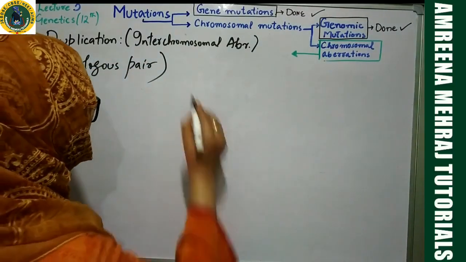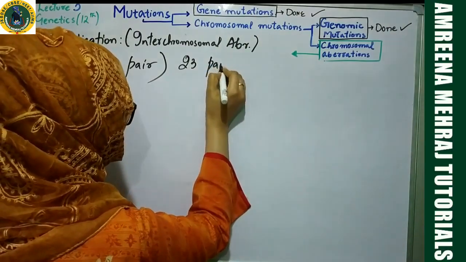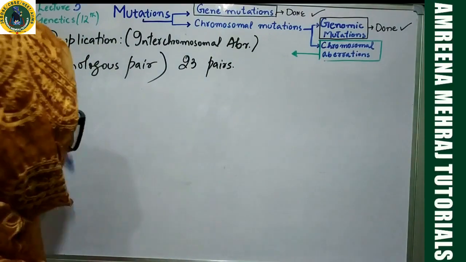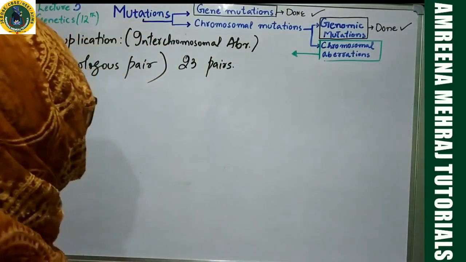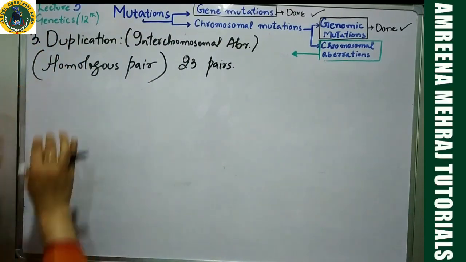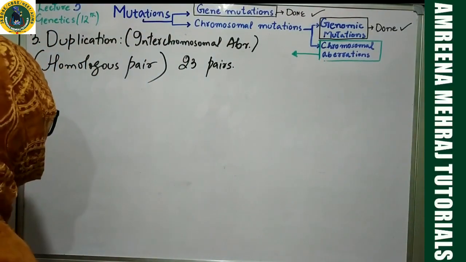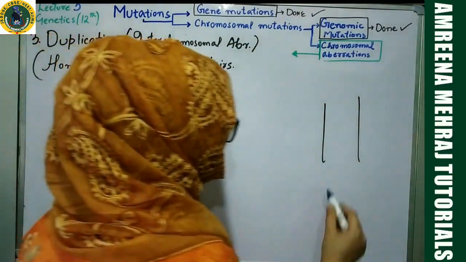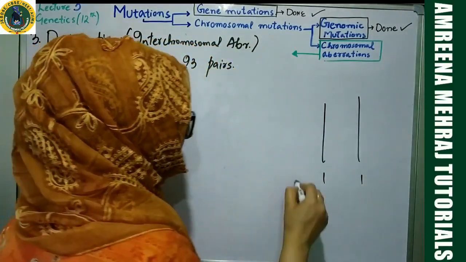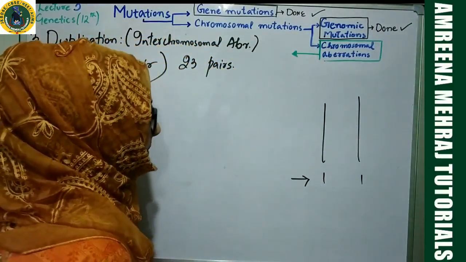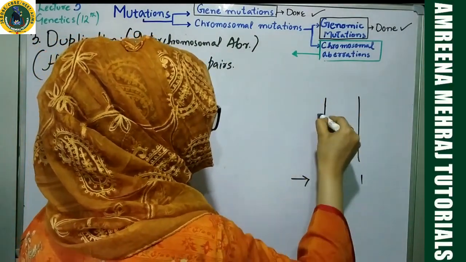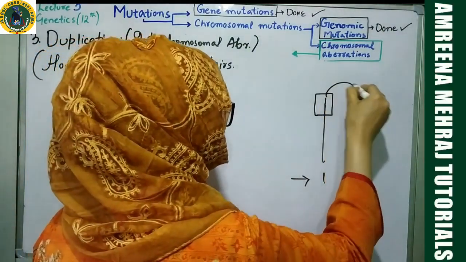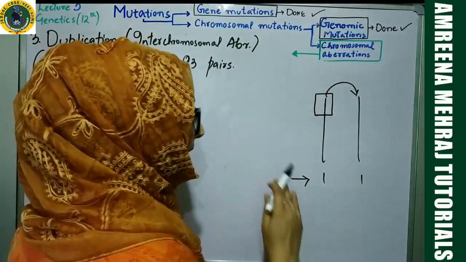In humans, we have 23 such pairs. Chromosome number 1 is a homologous pair. It has two members. One is coming from the maternal side, one has come from the paternal side. So each homologous pair is concerned over here. Suppose this is chromosome number 1, this is also chromosome number 1. Then it forms the chromosome number 1 homologous pair. What is happening in this case is that a segment from one member is getting deleted, and then the same segment is going to join the other member of the pair.